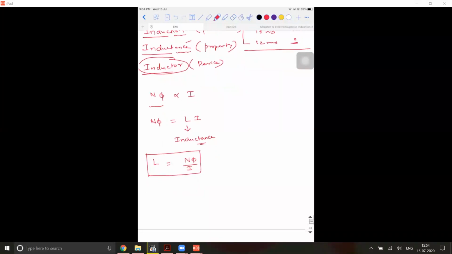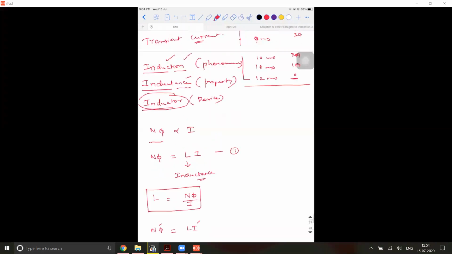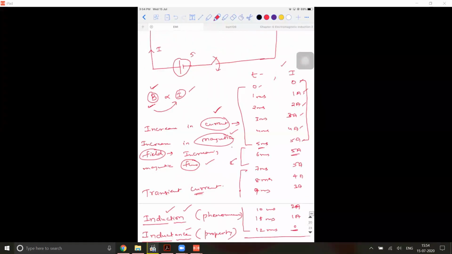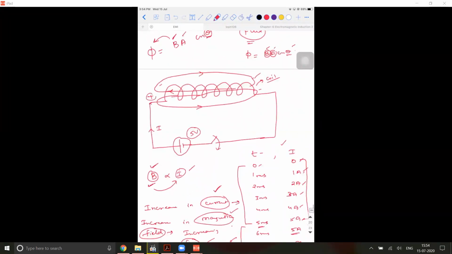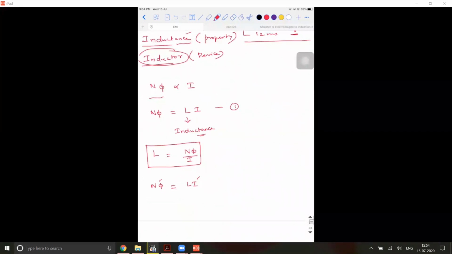Okay. Now if I take this as step number 1, N into phi is equal to L into I. Own flux, own current. Now the question is, how do I define the EMF that is getting induced? I'm not talking about the EMF I've connected, let's say a 5-volt battery. I'm talking about the EMF which will get induced at the ends of this particular coil. If I have flux in my hand, how do I mathematically generate EMF out of it?